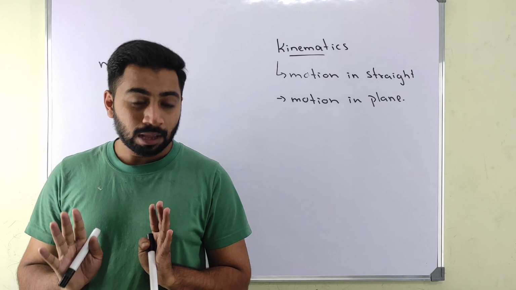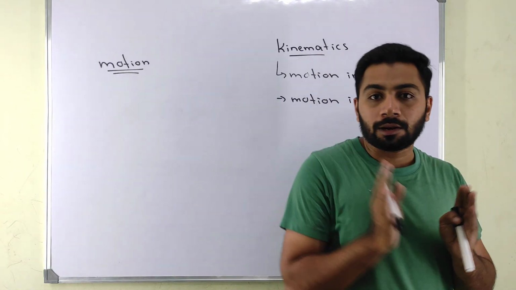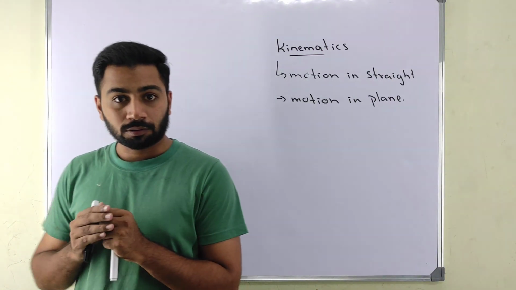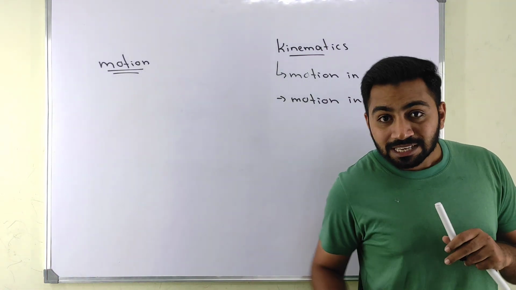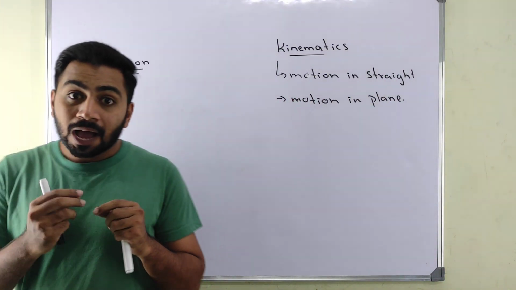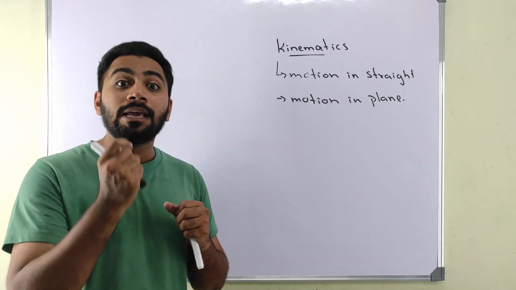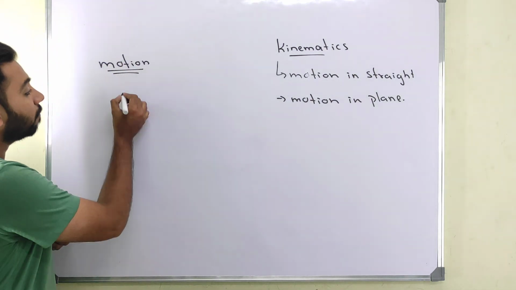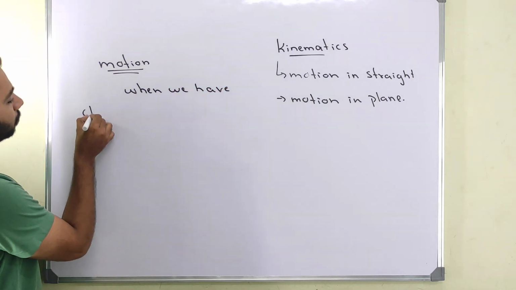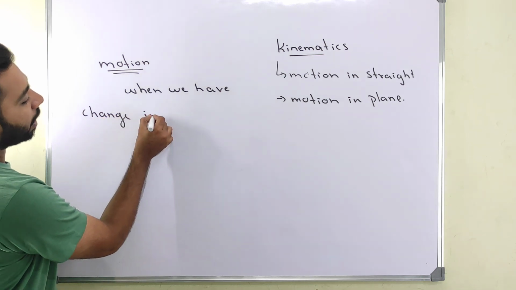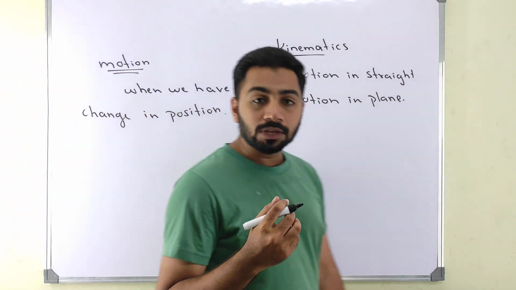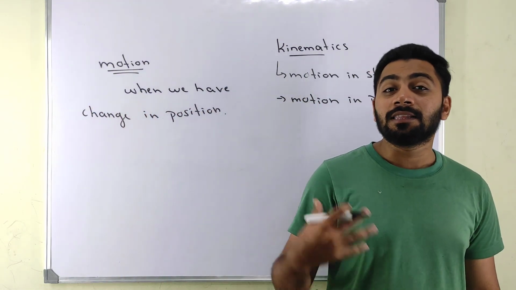It is my initial point. If I change from here to here, I have changed my position. It was my initial position, I reached here, final position. So there is some change in position, right? Then only we say there is motion. When we have a change in position, then we say the body is in motion. If a body has a change in position, then we say it is in motion.